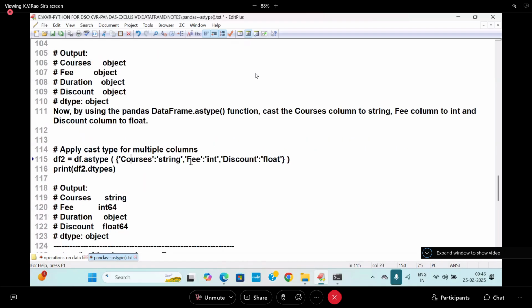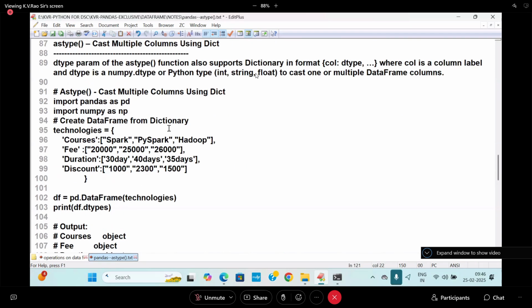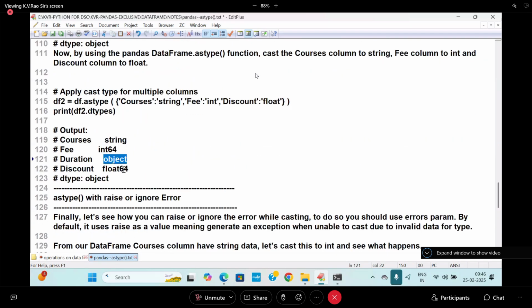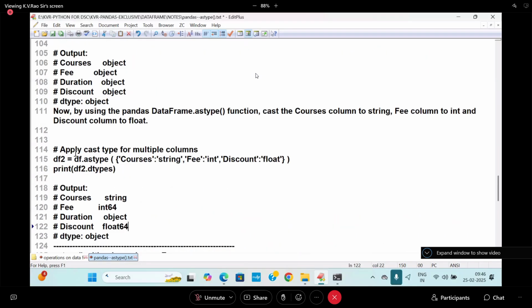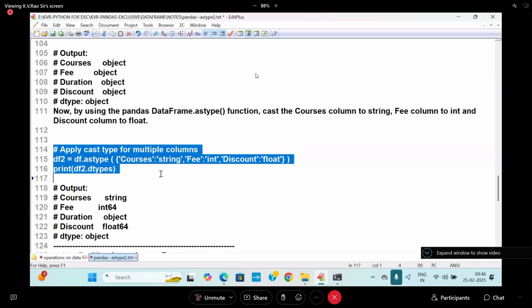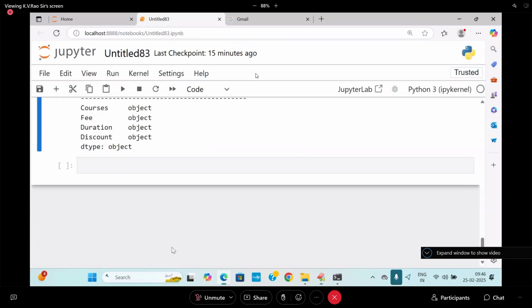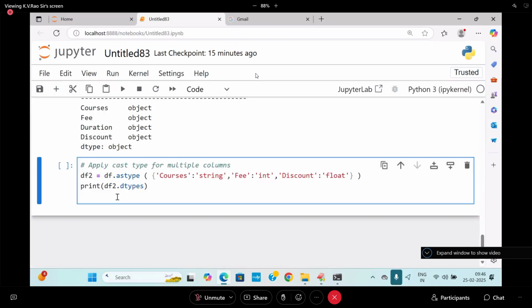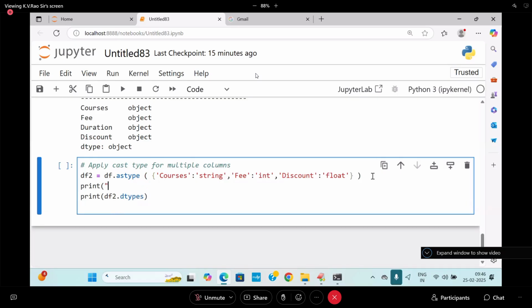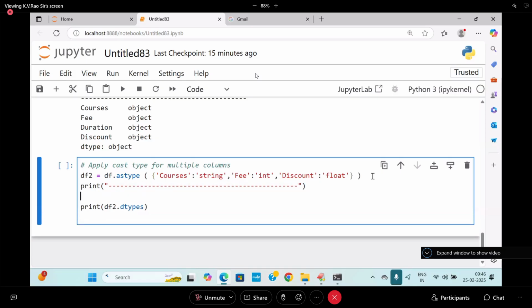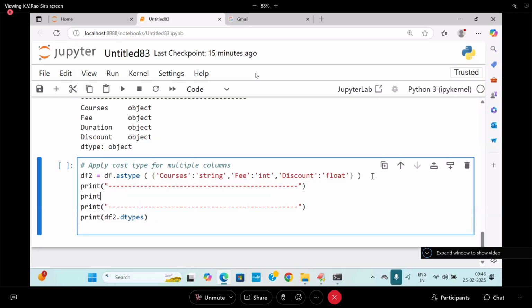Courses, because I did multi typecasting. And the fees, the duration, I'm not at all touching that. Duration, I'm not going to touch. And the discount is called what? Float here. Are you following me? Getting it? So I'm going to take multiple typecasting here. Try to follow. This example we prepared thoroughly. And print the df2 data also. There I'm trying to write print of df2.